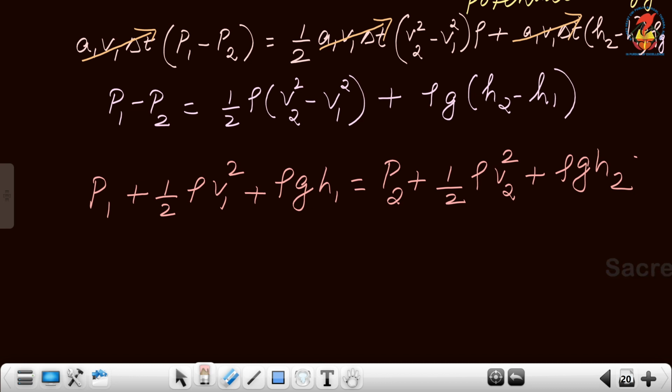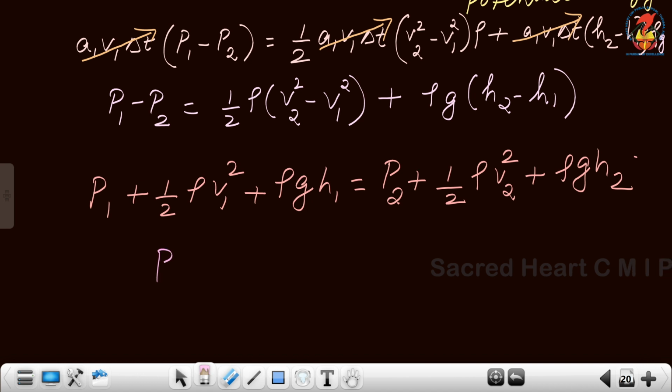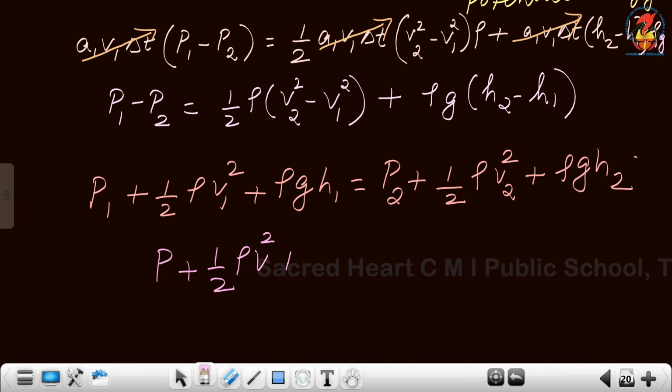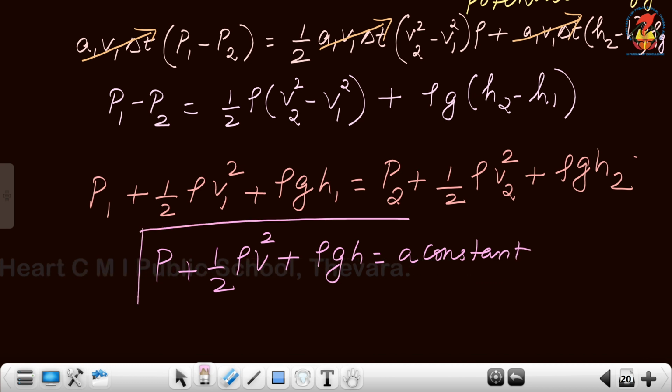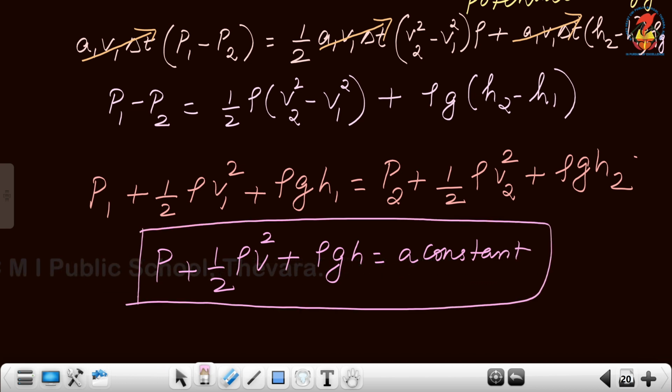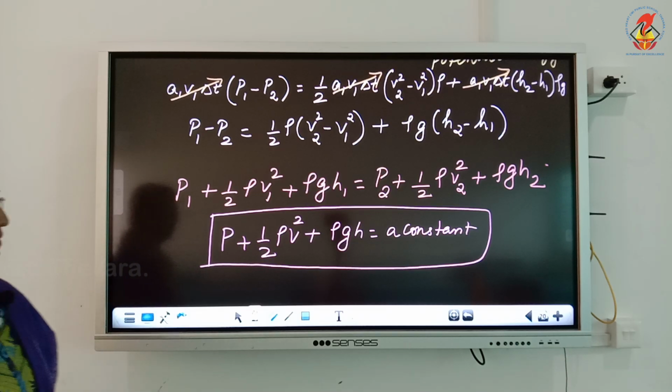Or we can write P plus half rho V square plus rho G H equal to a constant. This is Bernoulli's theorem.